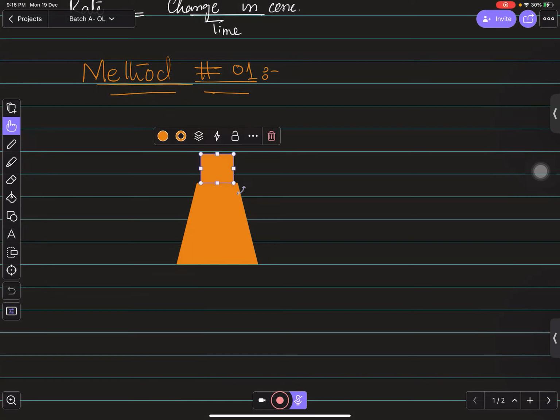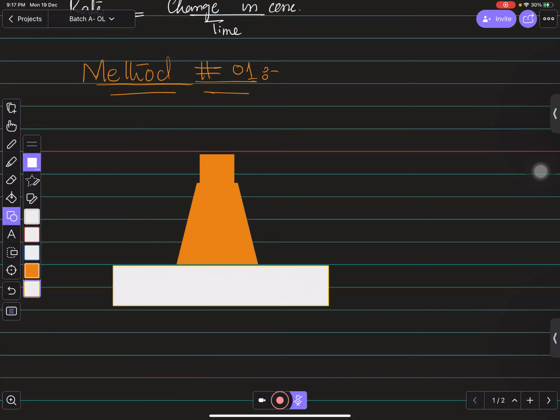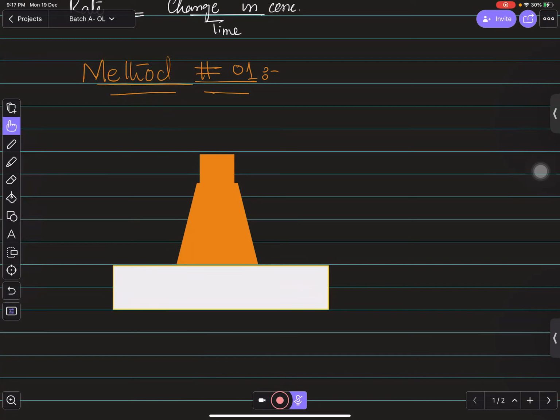I just try to make it. अब वो थोड़ा सा खराब हो जाए तो please don't mind this. ये मैंने conical flask बनाने की कोशिश की है. This is the conical flask, and then I have a weight balance over here. This is the weight balance, right? And on the weight balance we have a conical flask placed, right?